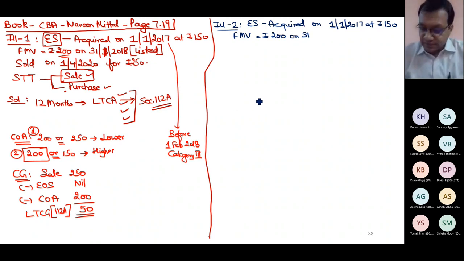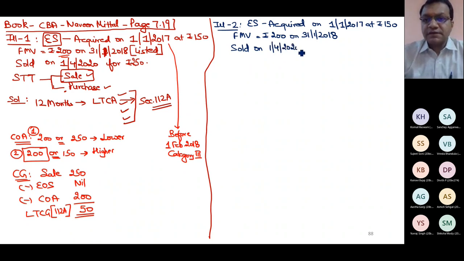31st Jan 18. Sold on 1st April 20, which is my previous year, of course, at 160 rupees.